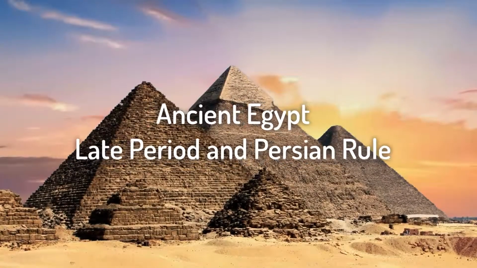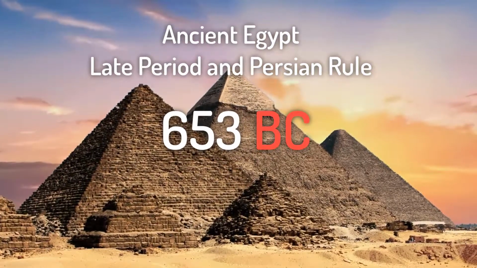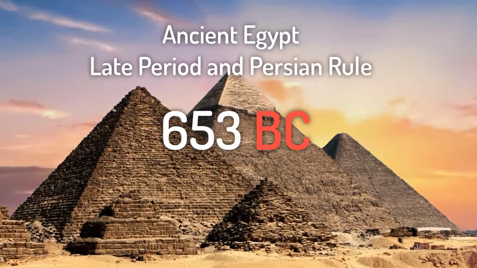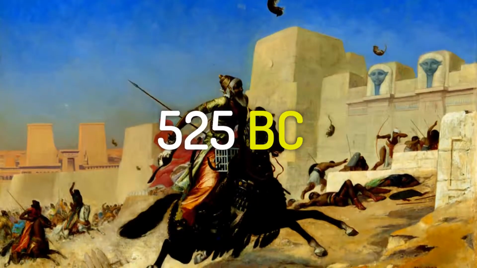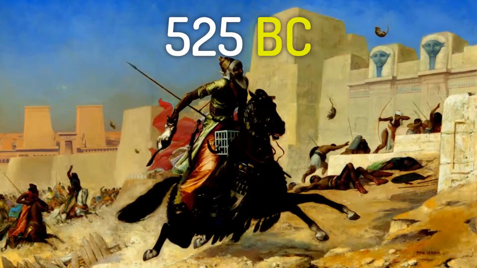The late period of ancient Egypt began around 653 BC. It was a time when Egypt was united under Egyptian rulers. However, this didn't last long. Around 525 BC, the Persians conquered Egypt and the Achaemenid Period of Egypt began.